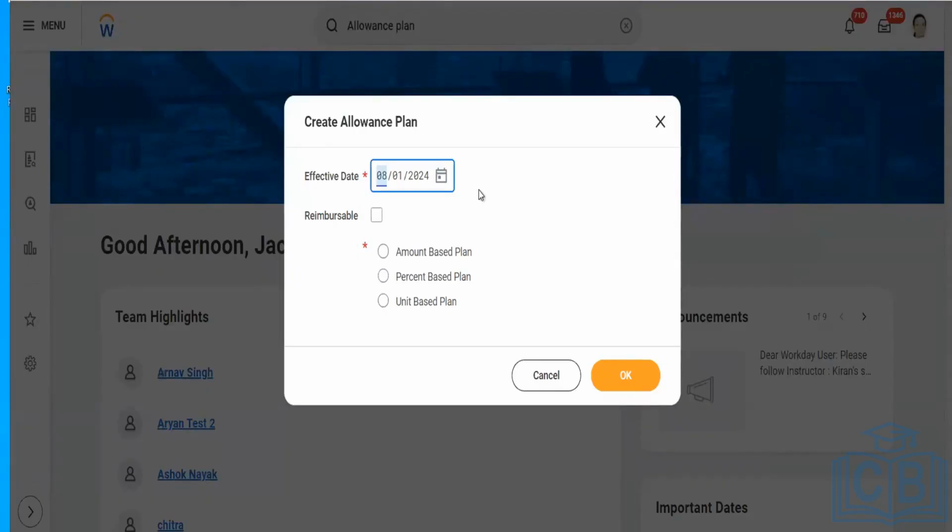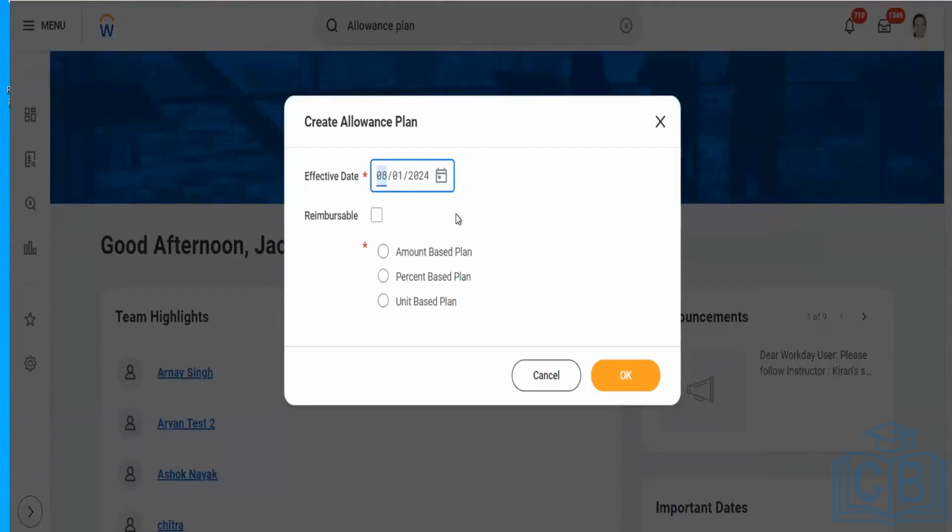In that scenario, we create allowance plans separately for both of them. I will not have one allowance plan in that scenario. That's how you do it. That's my question: what you wanted to give, based on the percentage you mentioned, like 20%, correct?